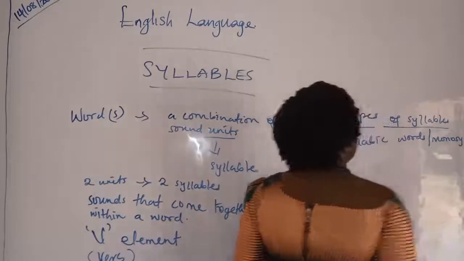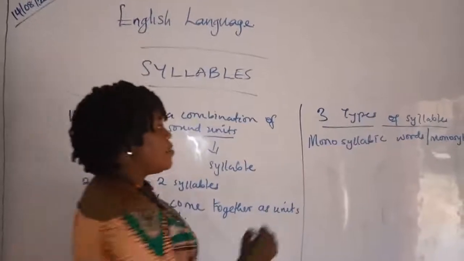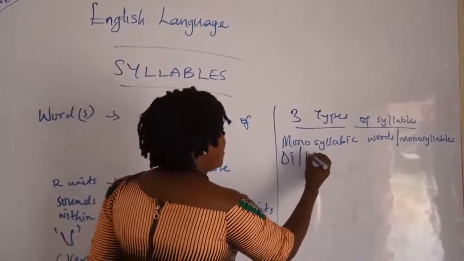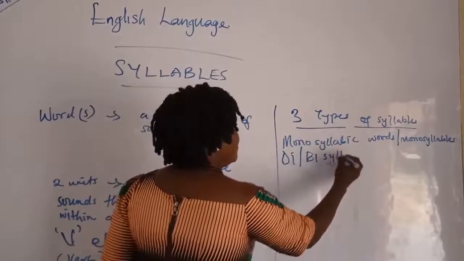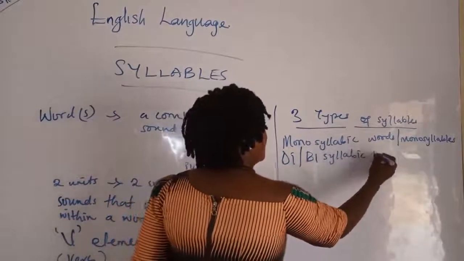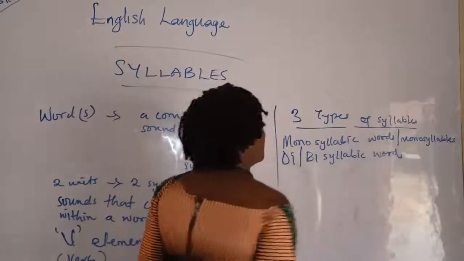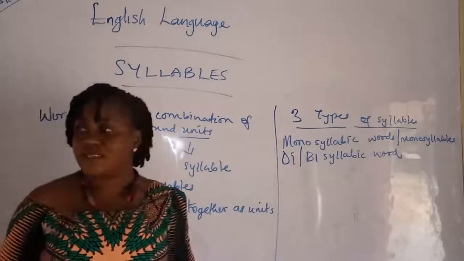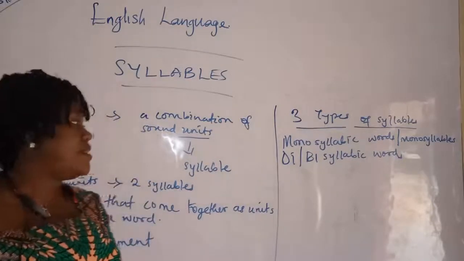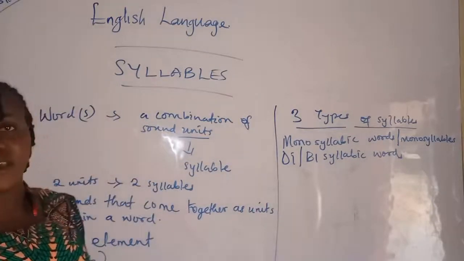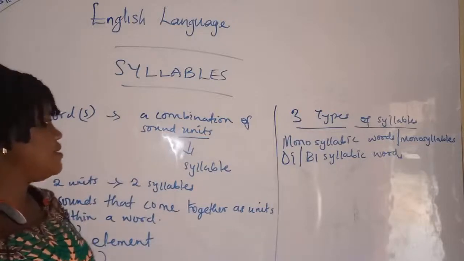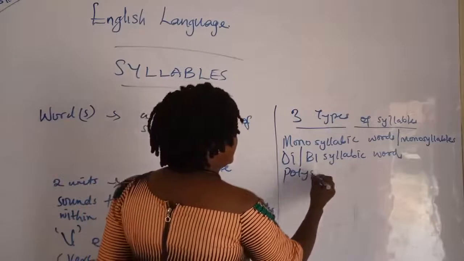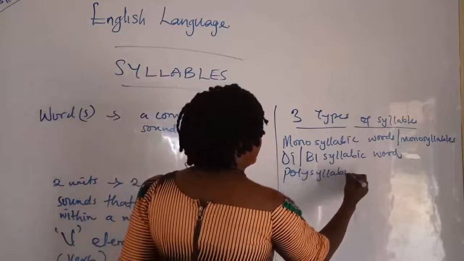We have di or bisyllabic words. Any way you want to put it, you can call it bisyllabic words. We're still saying the same thing. And the last one is polysyllabic words.